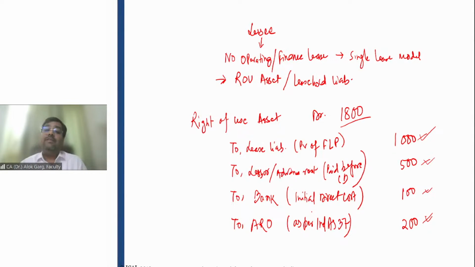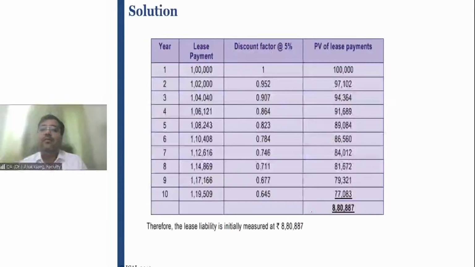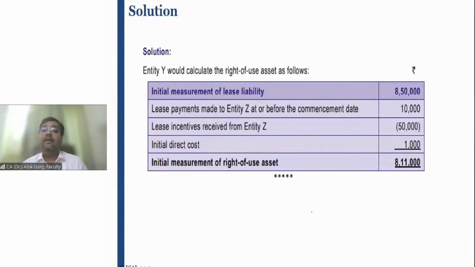What is the amount which the company has paid? 10,000 rupees. What is the incentive the company has to receive? 50,000 rupees. Right? And what is the initial direct cost? It is 1,000 rupees. In this case, the right of use asset will be debited by how much? Right of use asset will be debited by 8,50,000 plus 10,000 minus 50,000 plus 1,000. Right of use asset will be debited by 8,11,000.